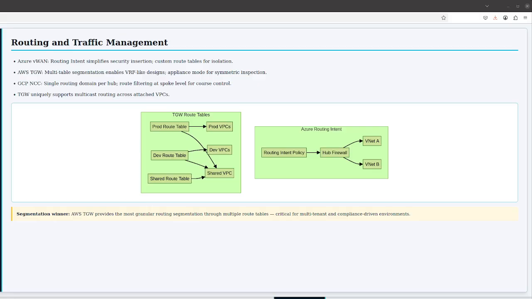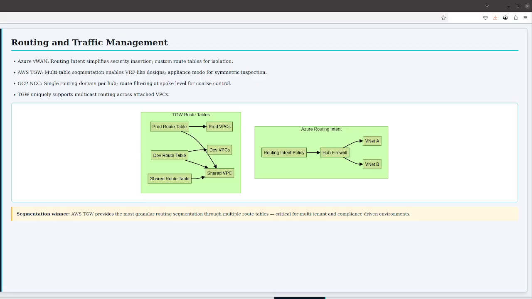This simplifies insertion of security services into the routing path, which historically required complex custom routing configurations. AWS TGW routing is fundamentally table-driven and highly flexible. You define multiple TGW route tables. Each attachment is associated with one route table for inbound route resolution and can propagate its routes into one or more tables. This enables sophisticated designs.